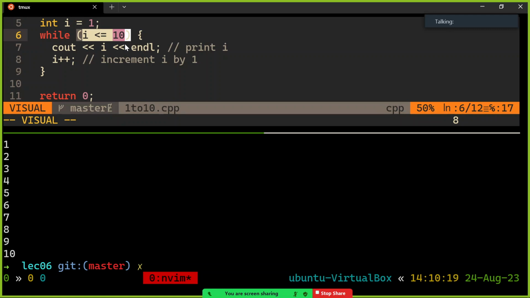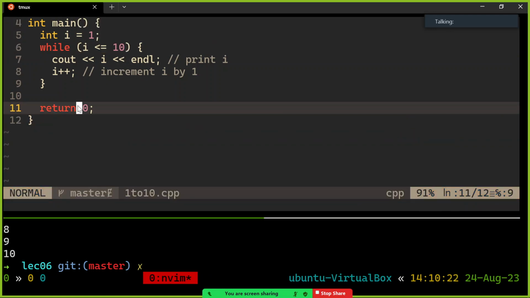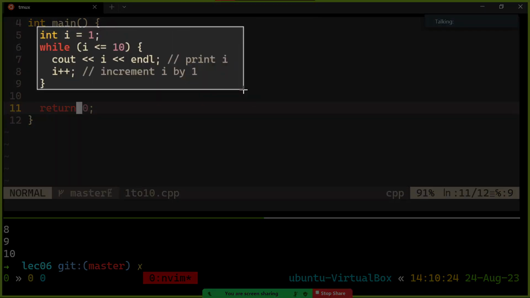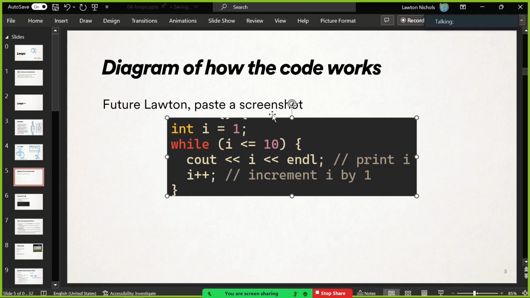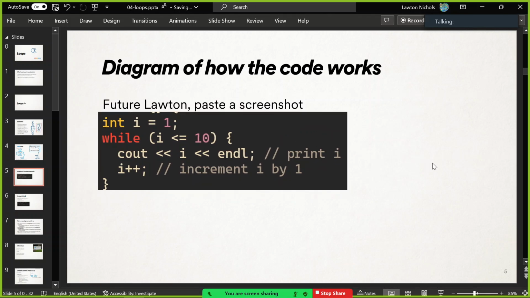All right, so let me draw what's going on here. Let's screenshot this. All right. So here is all my words in picture form. Okay, so let's watch this work. So I have the I variable, and I'm starting it at 1. And all right, is 1 less than or equal to 10? Yes. We're checking that condition, running the body if it's true. So yes, 1 is less than or equal to 10.